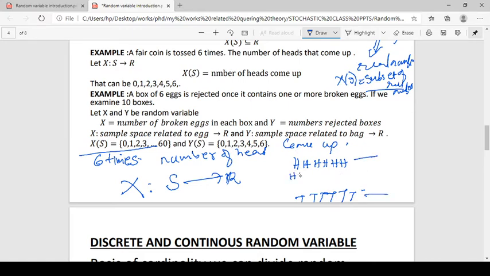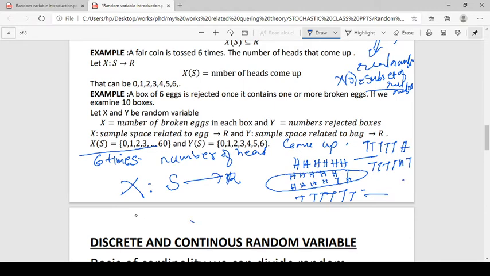We have H, H, H, H, H, T, where the sixth outcome is tail, and the fifth outcome is tail, the fourth outcome will be tail, etc.